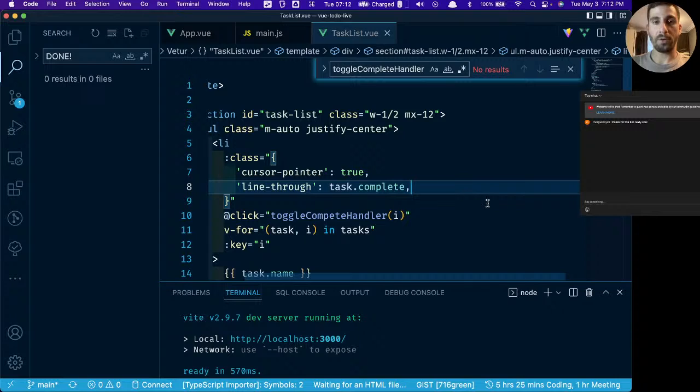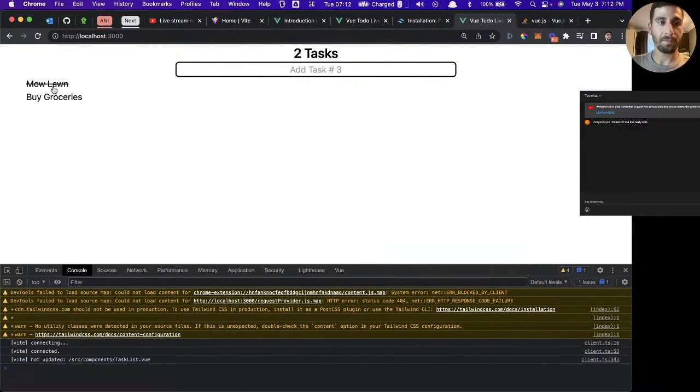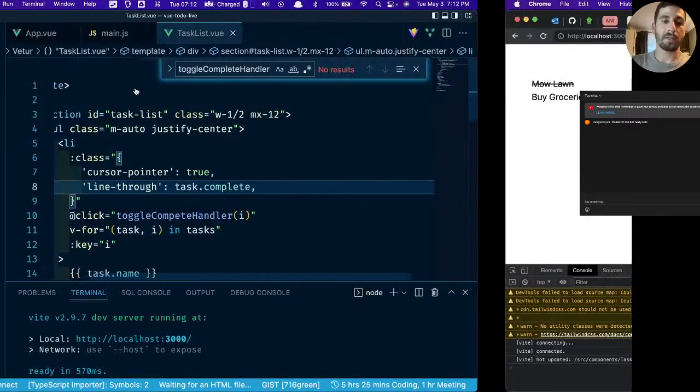Okay, so far so good. Let's take a look and see if that works. There we go. So now when we click it, we get that strike through there. When we click it again, it disappears.